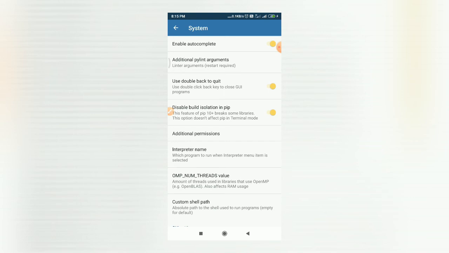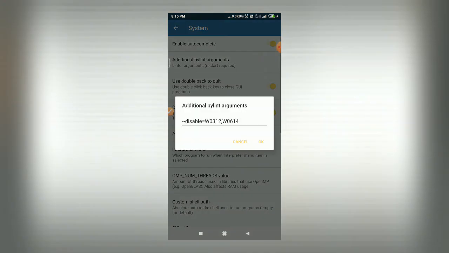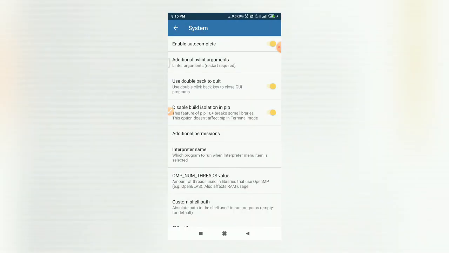While writing code, it enforces different Python standards. You can control the pylint behavior here by specifying different standards. Right now you can see W0312 and W0614 are disabled. Likewise, you can specify different arguments for pylint.